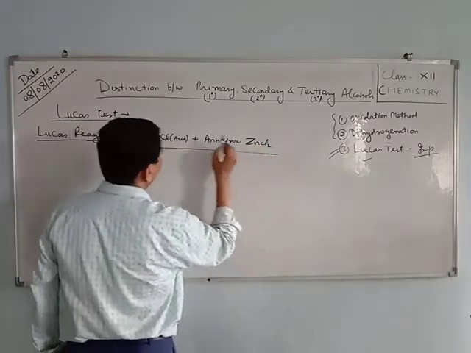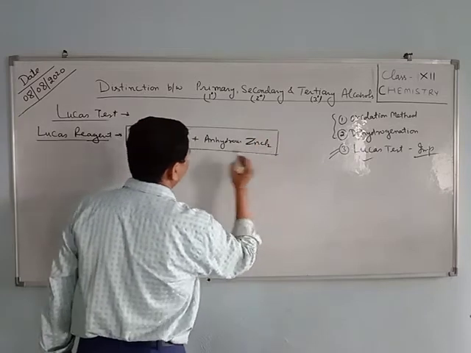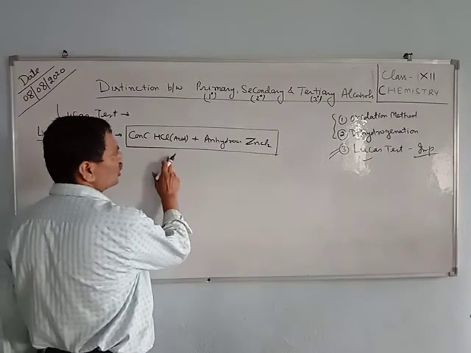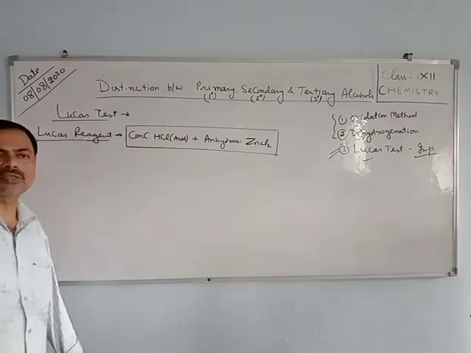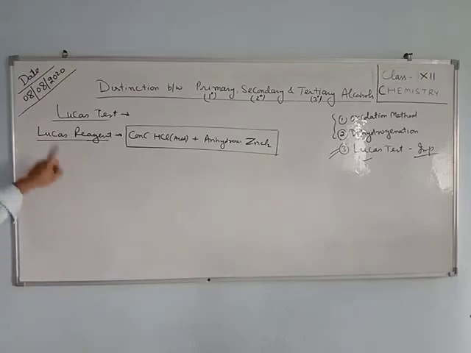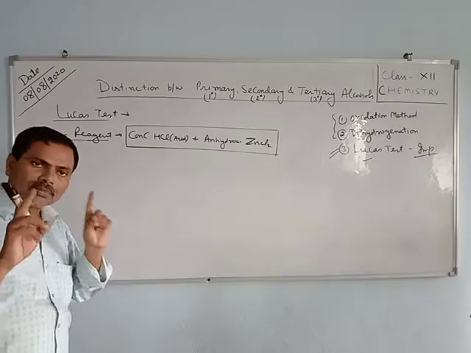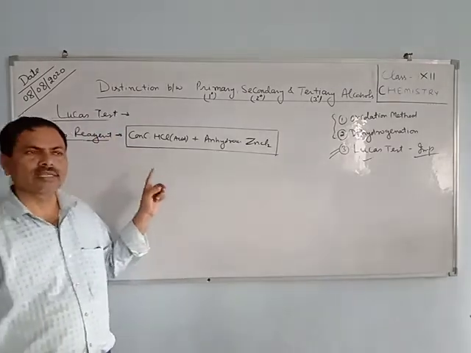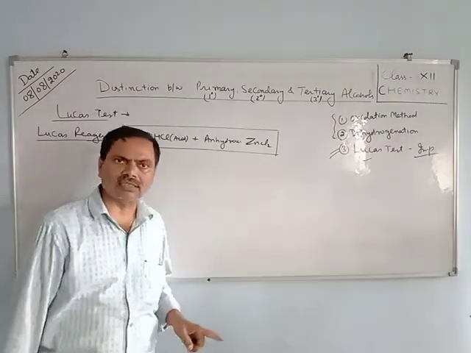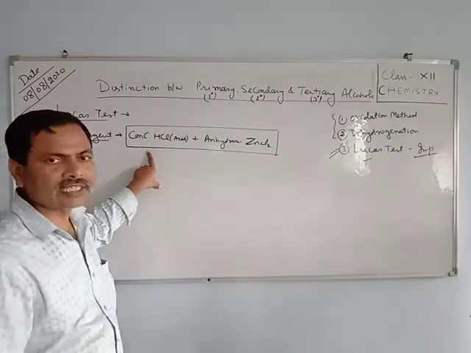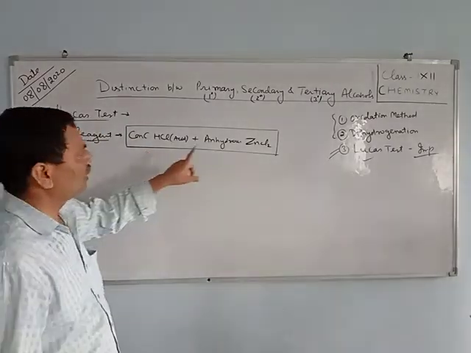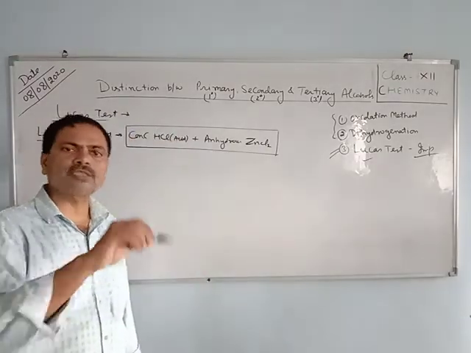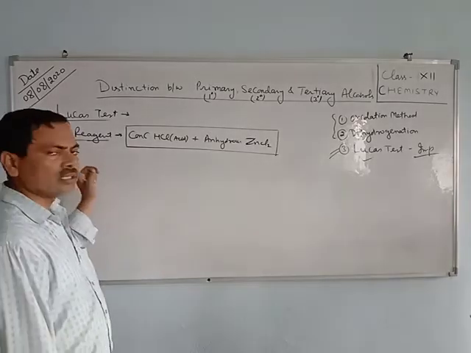I am repeating again, you can write in your copy: a mixture of concentrated hydrochloric acid and anhydrous zinc chloride in the ratio of 1:1 is called Lucas reagent.